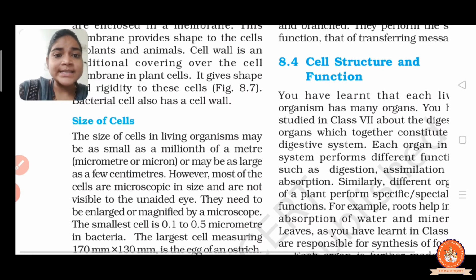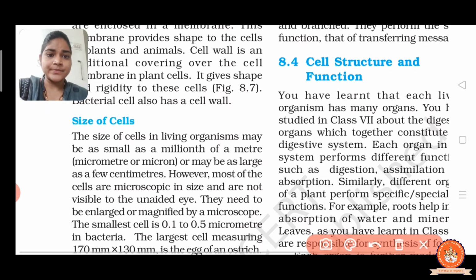The smallest cell is 0.1 to 0.5 micrometer, whereas the largest cell is 170 mm to 130 mm. Remember, it is important for your MCQ questions, right?